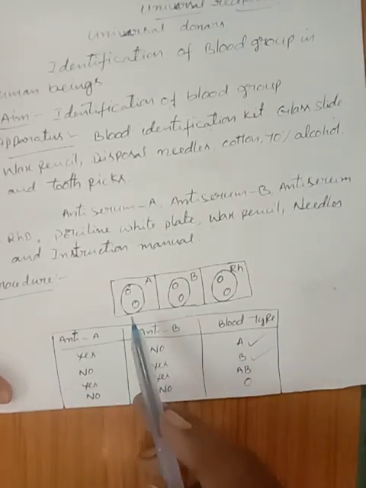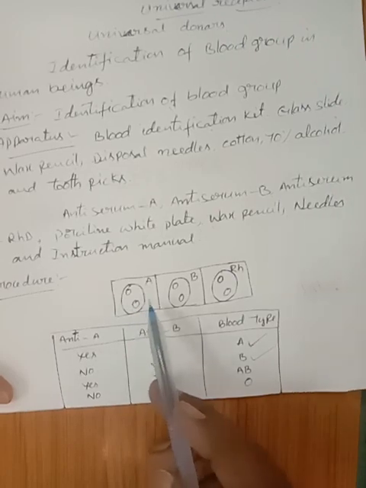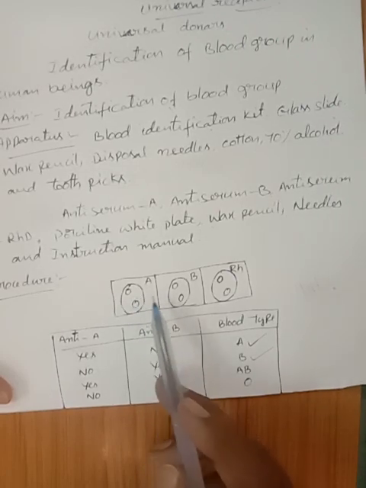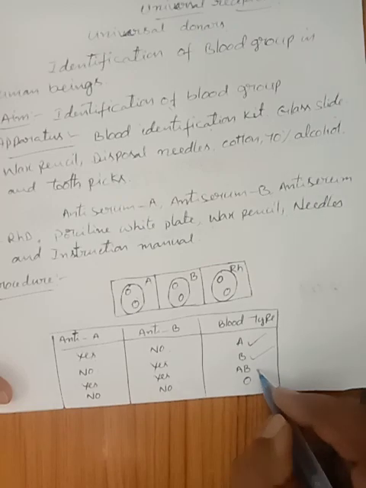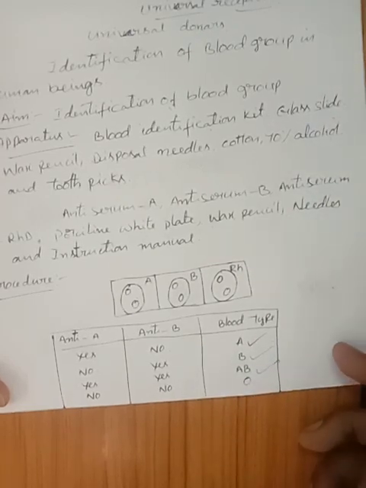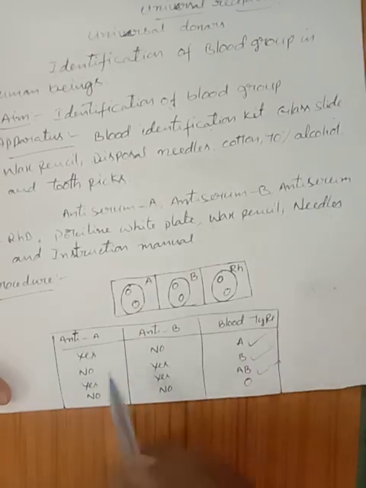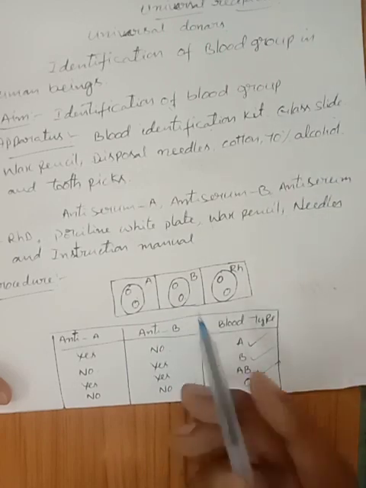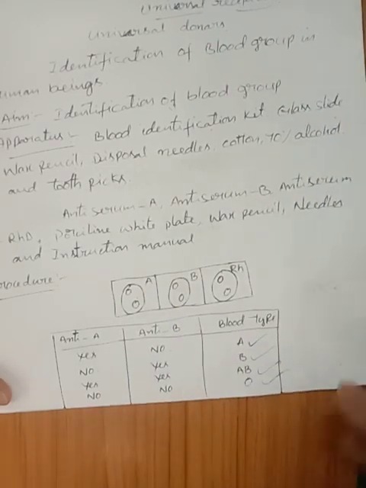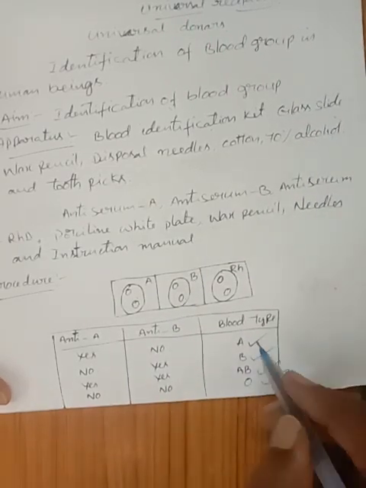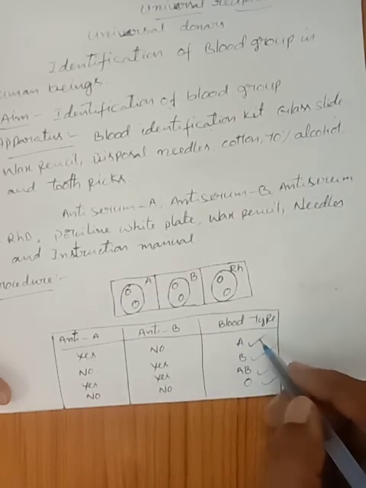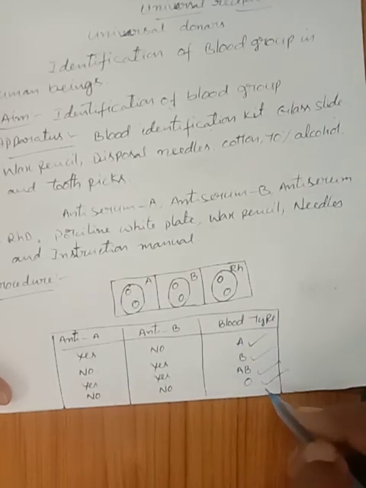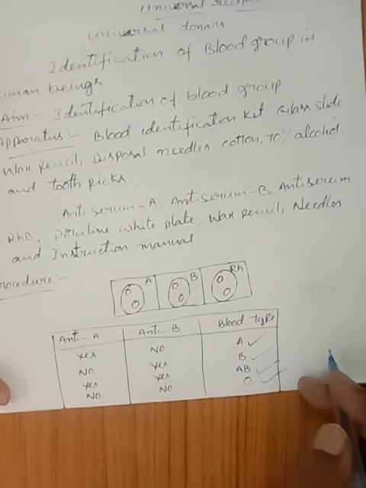Agglutination occurs in both circles containing anti-serum A and anti-serum B. So the blood group is AB. Okay children, now agglutination does not occur in anti-serum A and anti-serum B. So the blood group is O. So A, B, AB and O are the different types of blood groups.